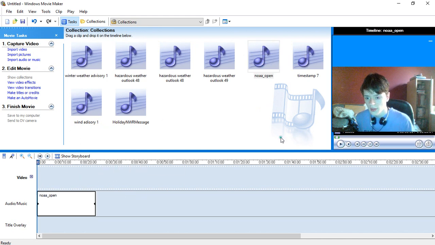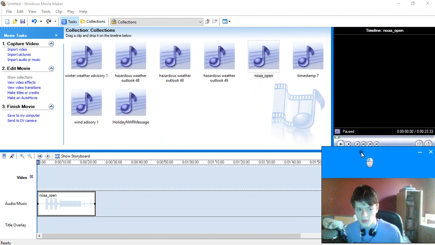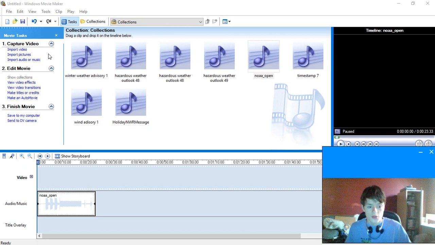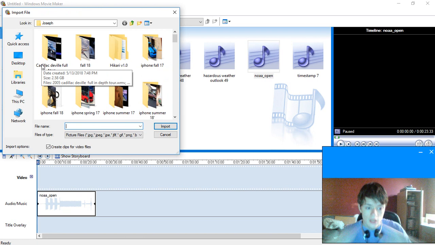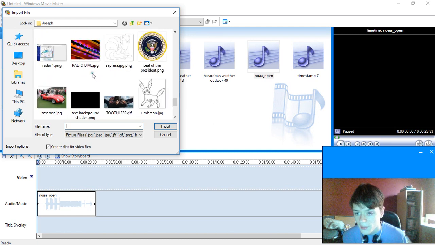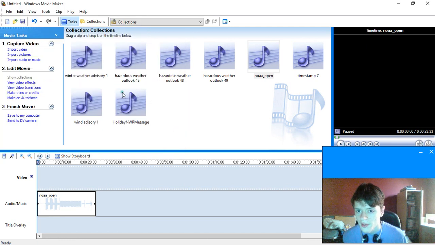But once you hook that up, I'm going to move my camera again, move that to the side. Now this is with Windows 10. I don't know why this is the way they designed it in Windows, or why the compatibility is so whack. It's just the way it is. But what you want to do is go to Pictures and use Microsoft Paint. I've already done this. You go to Microsoft Paint and you create a black screen. Just completely use the paint can and create a black template. So we'll open the blank template here.